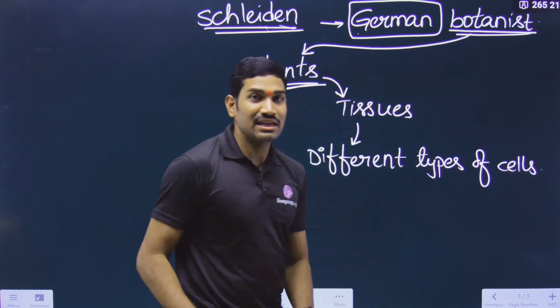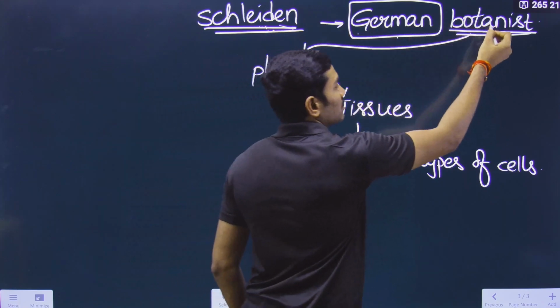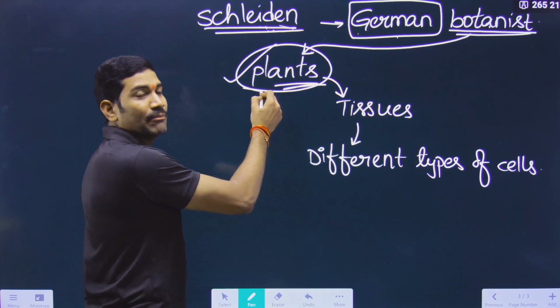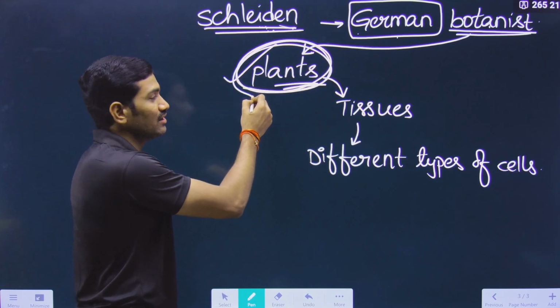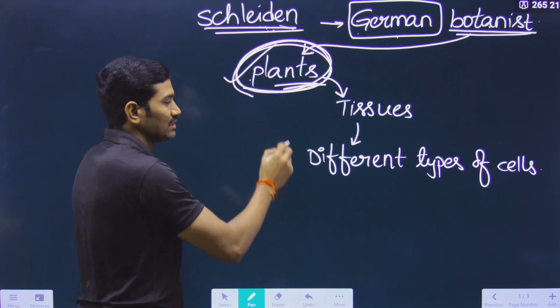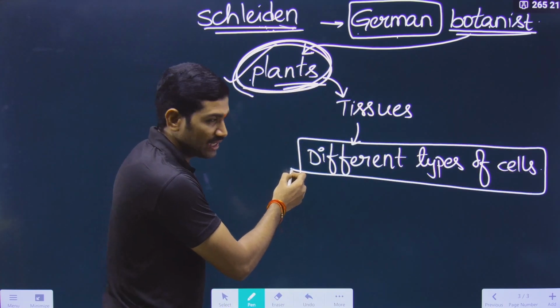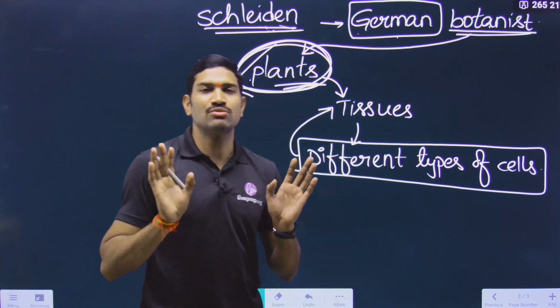And what is the NCERT sentence they have given? Schleiden is a German botanist who observed the plants. Based on observation of the plants, what is the final conclusion? He said that different types of cells are present in the plants and they are forming various tissues in the plants.